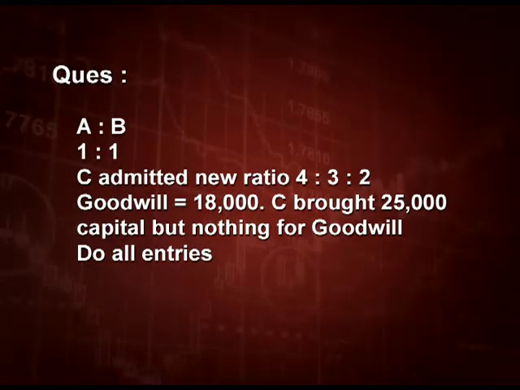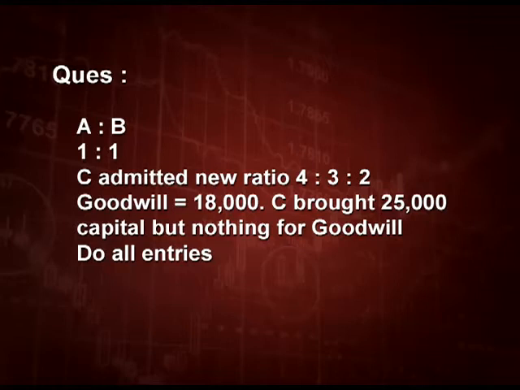I hope you can calculate sacrificing ratio. What was the sacrificing ratio? Old ratio minus new ratio. Let us see, for A old ratio is 1/2 and new ratio is 4/9. For B it is 1/2 and new ratio is 3/9. But first of all calculate C's share of goodwill.